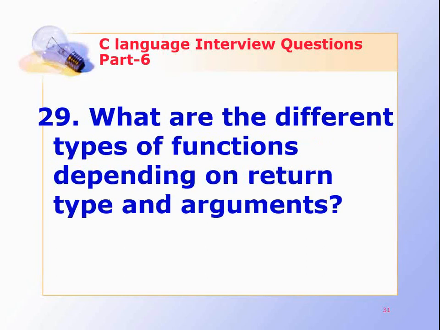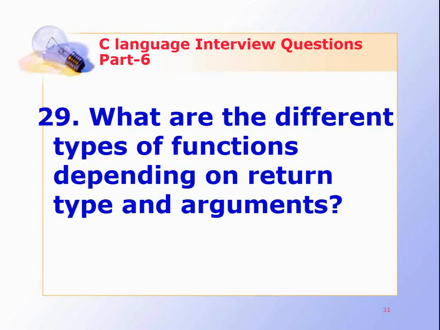What are the different types of functions depending on return type and arguments? There are four types of functions depending on the return type and arguments. Functions that take nothing as argument and return nothing. Functions that take arguments but return nothing.